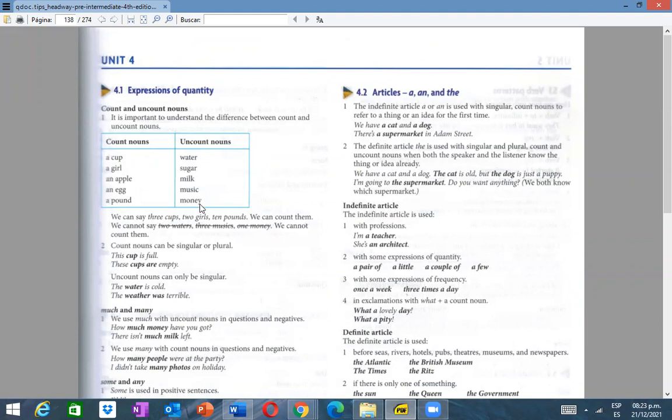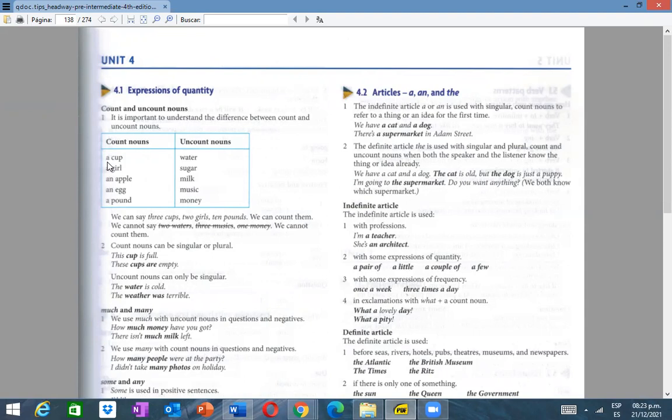But why are they considered uncountable? Imagine, for example, sugar. Imagine the word sugar, right? It's difficult to count one by one, right? But there is maybe something which is important. If you want to say, I want a cup of sugar, it's different because can you see?